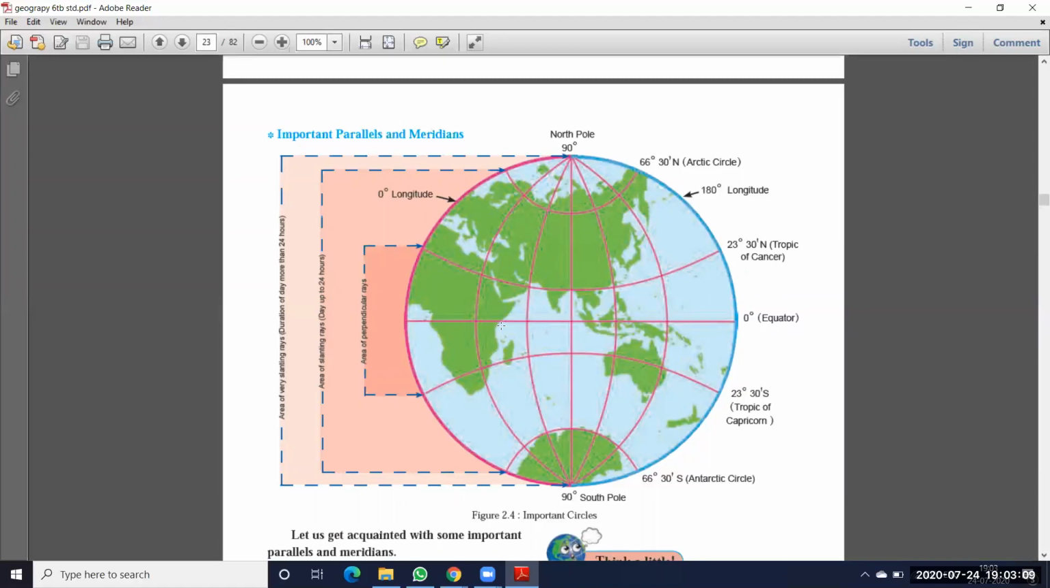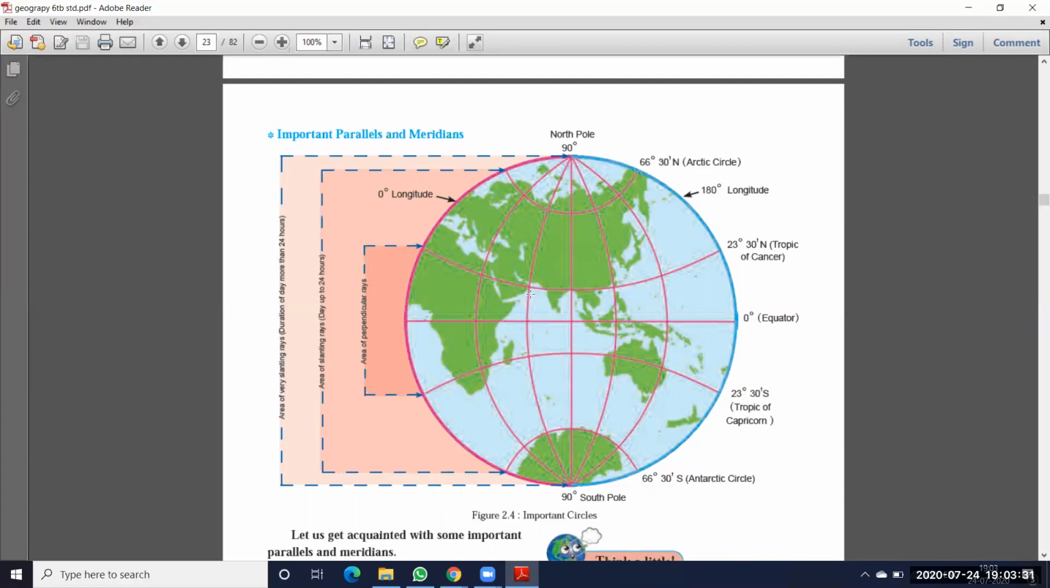Okay, already we discussed the horizontal lines and vertical lines. Those lines we call latitudes as well as longitudes. So in this topic we are going to learn what the important parallel lines are and what the important meridians are. That means what are the important latitudes or parallel lines, and what are the important longitudes, vertical lines or meridians.